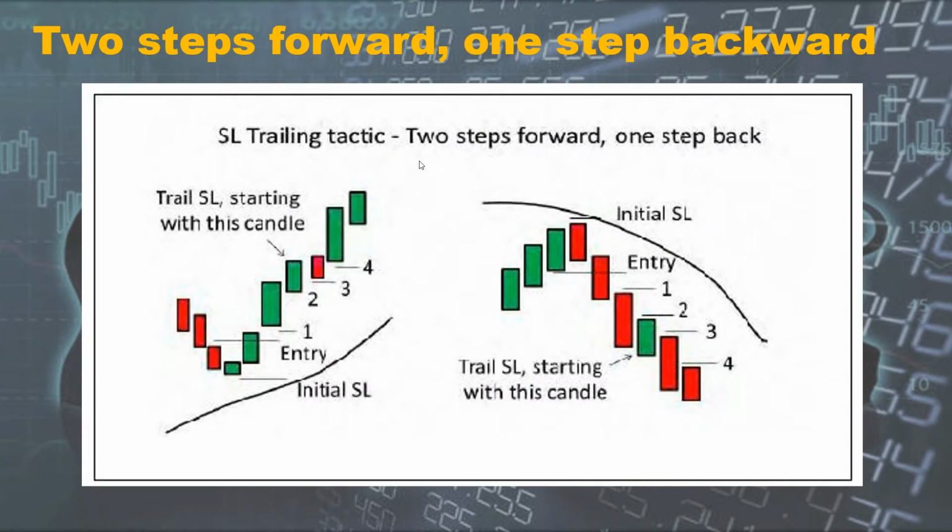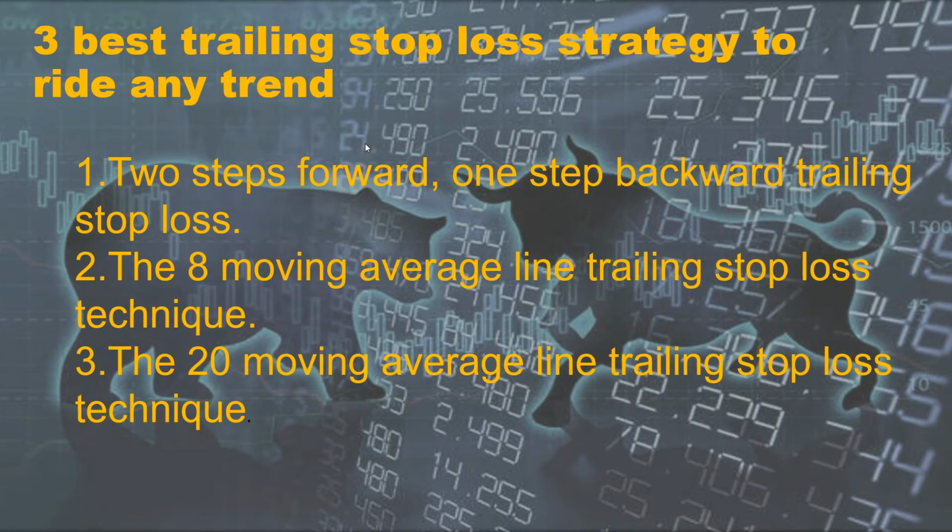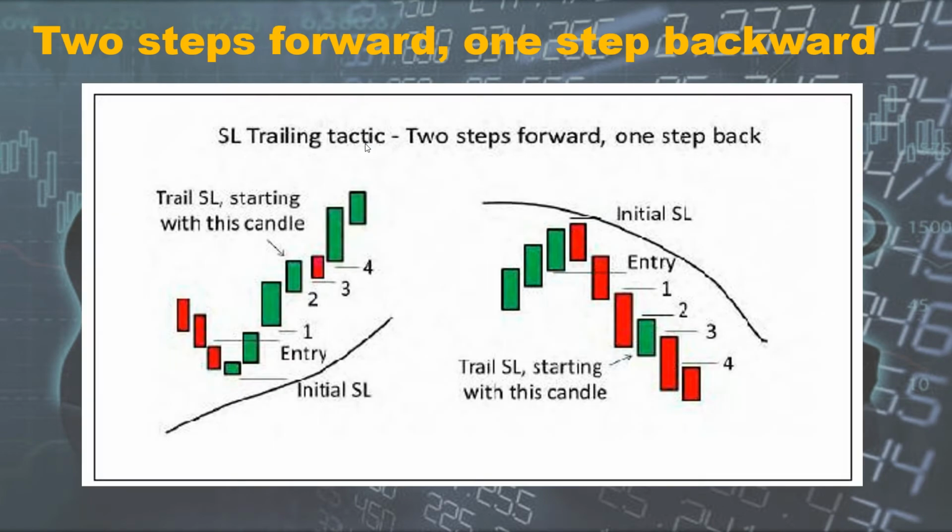Two steps forward, one step backward. In this strategy, we allow the price to move two candles forward in our favor from the entry level, and then we start trailing the stop loss once we see two green candles in an uptrend or two red candles in a downtrend, including the entry candle.